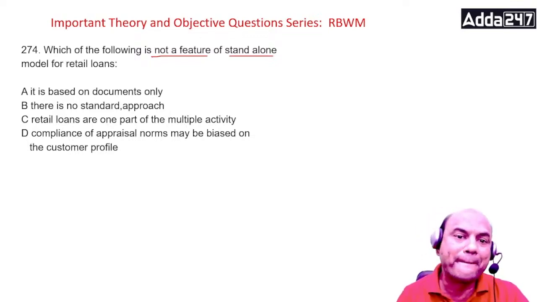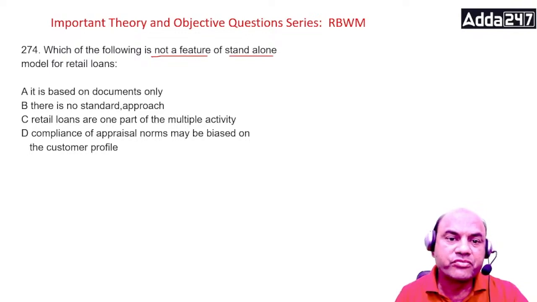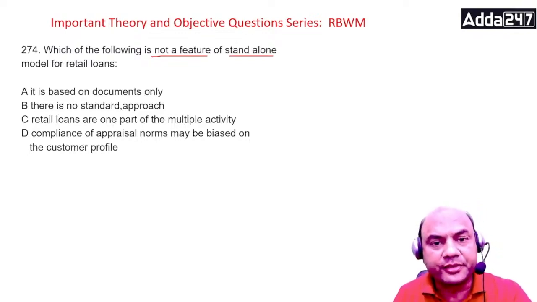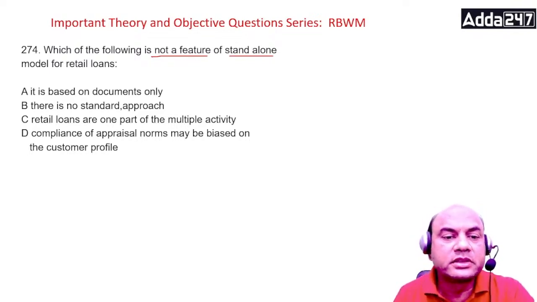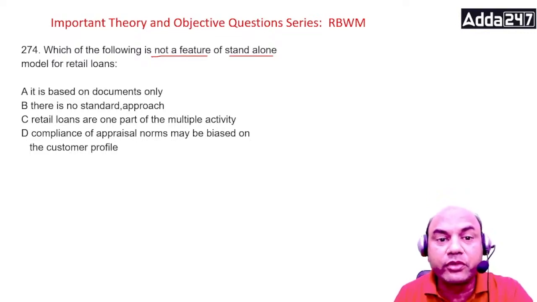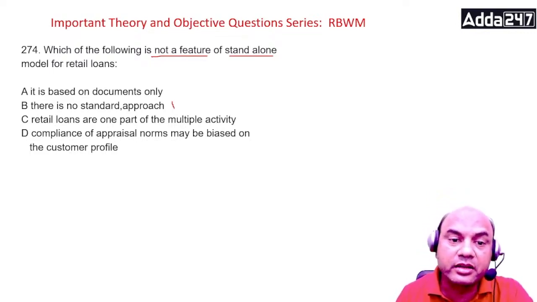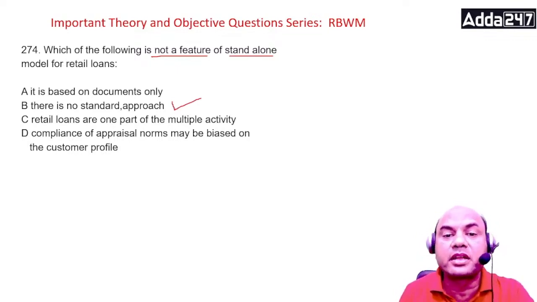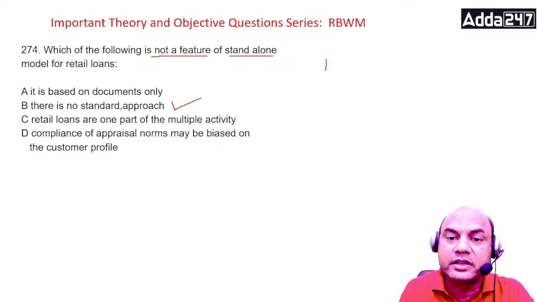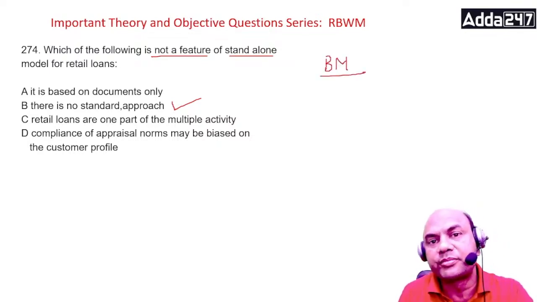There is no standard approach. Now we want not a feature. There is no standard approach. That is correct. Because if you keep it for the standalone model, it means every branch manager, every BM will think differently.